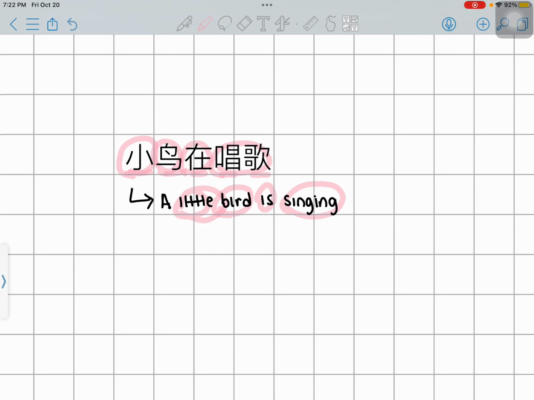So a bird can't actually be singing because they can't talk, right? But we're saying it as a symbol of when they chirp, it's when they sing. So yeah, 小鸟在唱歌. A little bird is singing.